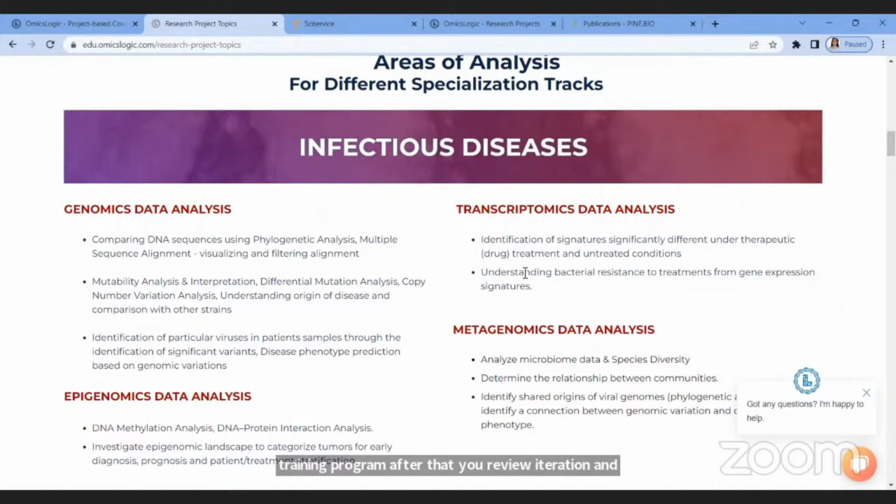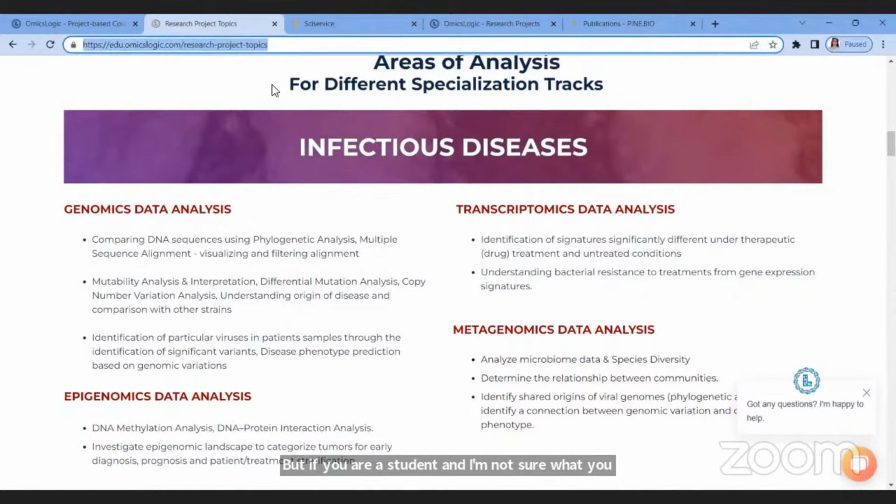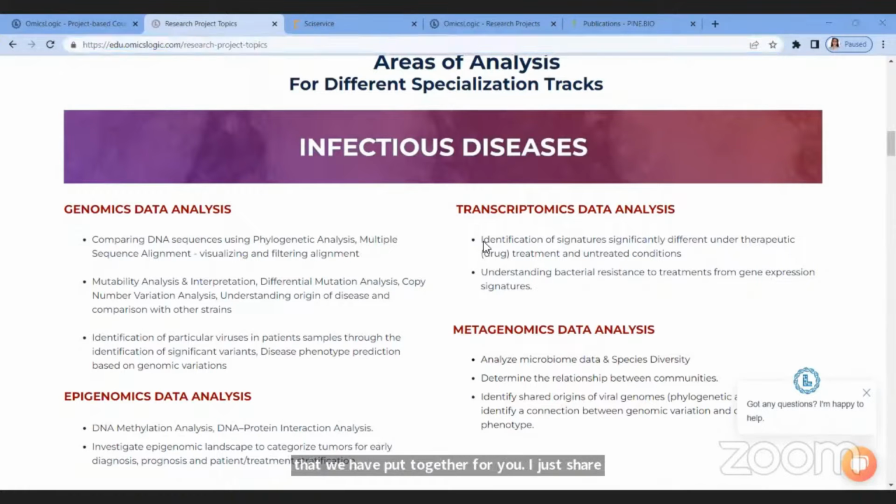But if you are a student and not sure what you exactly want to work with, you can explore this page that we have put together for you. I'll just share the link in the chat. All right. So here we are working on 6 different specialization tracks that I wanted to discuss today.